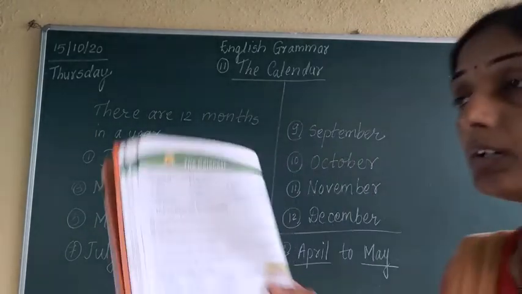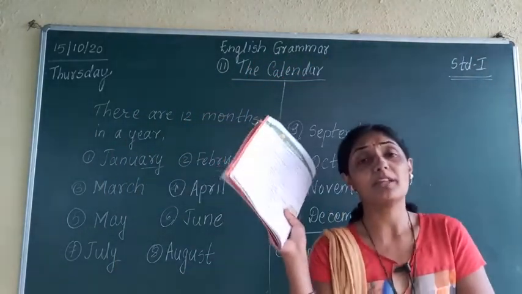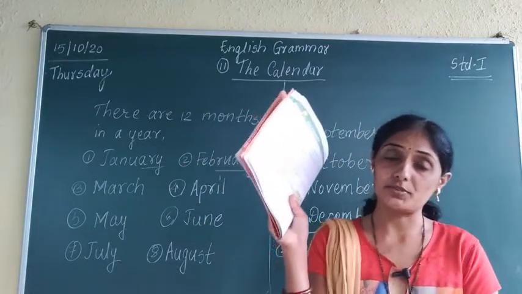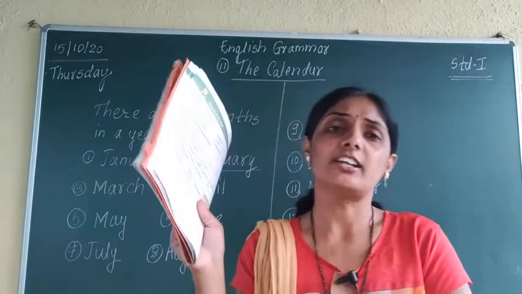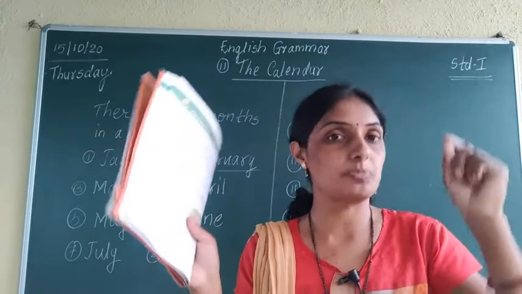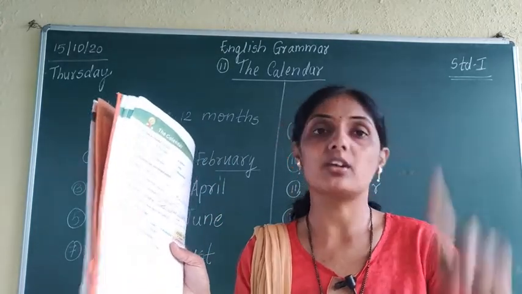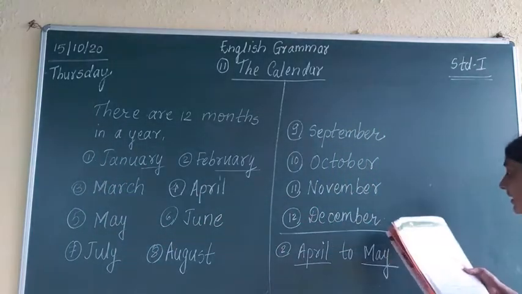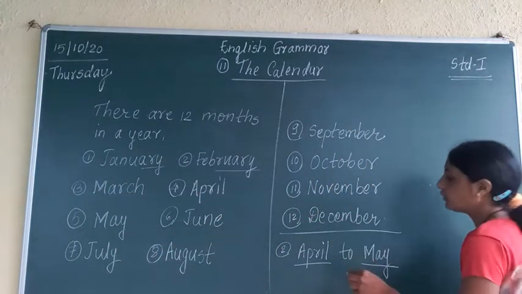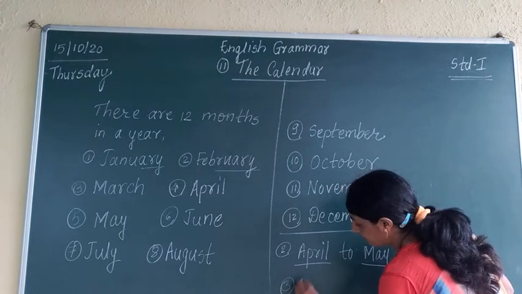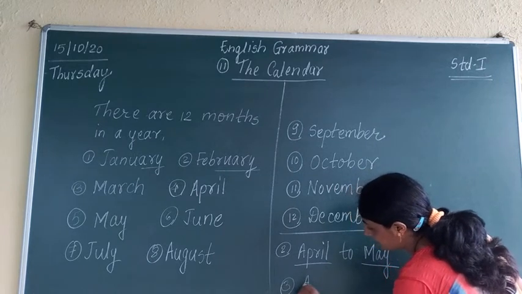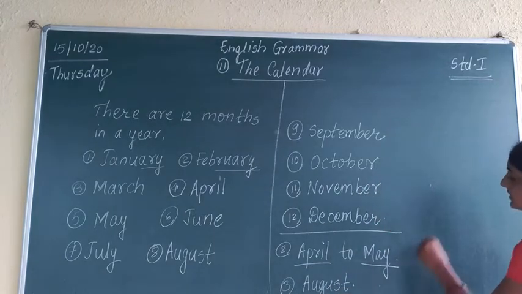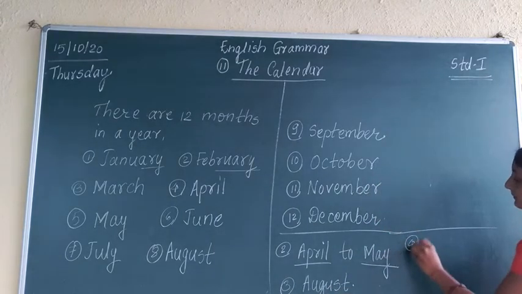Now in which month do we have Raksha Bandhan? Every year we are celebrating, and many times it comes in the August month. Are you understanding? Raksha Bandhan comes in August month. So your answer for the third sentence is: Raksha Bandhan falls in the month of August. Is it clear?